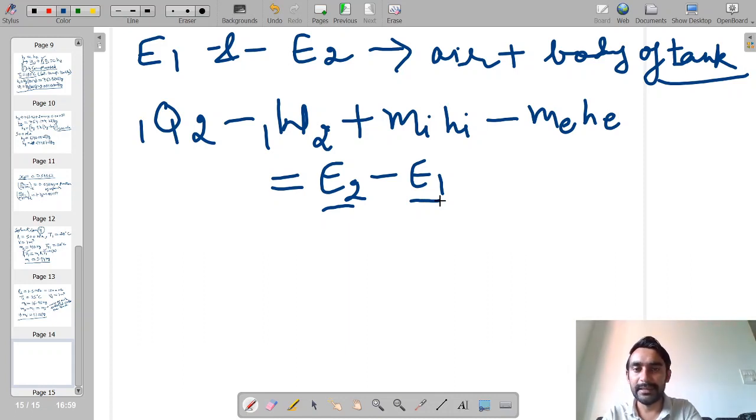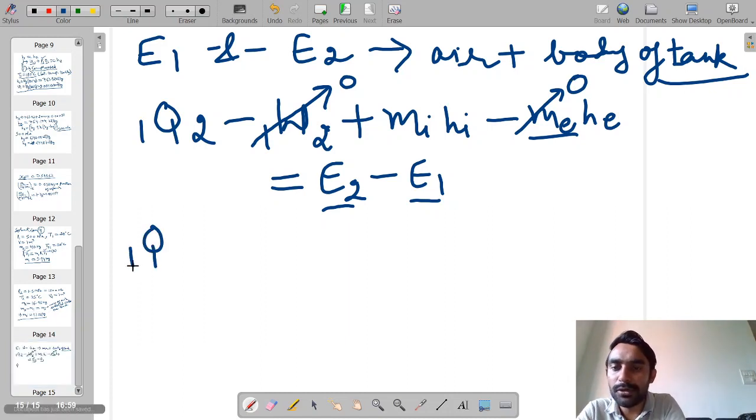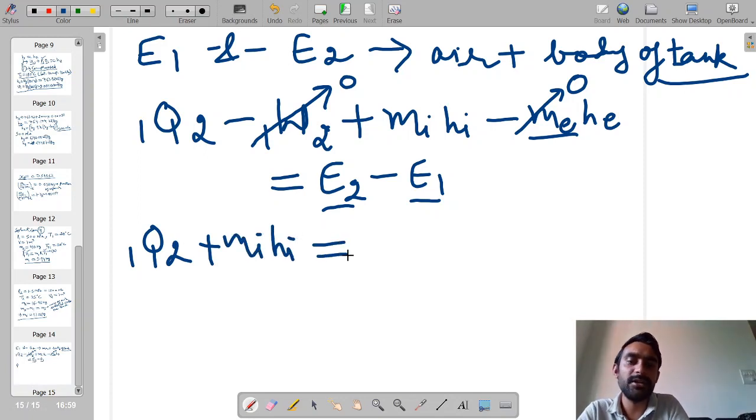Now we know that there is no work interaction associated with the system because only air is entering into the system. So work is equal to 0, and there is no mass leaving the system, so Me is also equal to 0. So I can simply say that 1 to 2Q plus Mi Hi is equal to E2 minus E1.